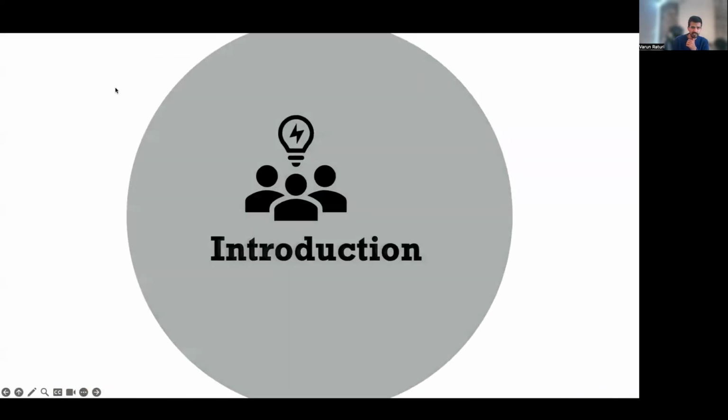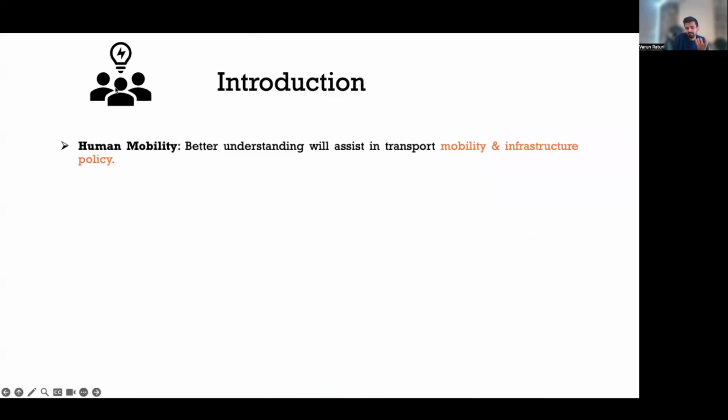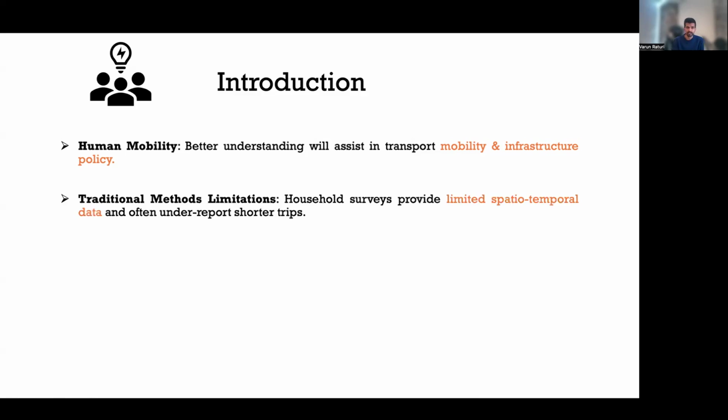In the introduction, we see that in order to understand human mobility better, we need better data sets, and better understanding will in turn assist transportation, mobility and infrastructure policy.